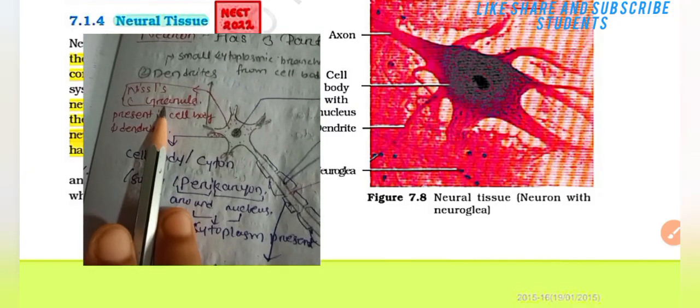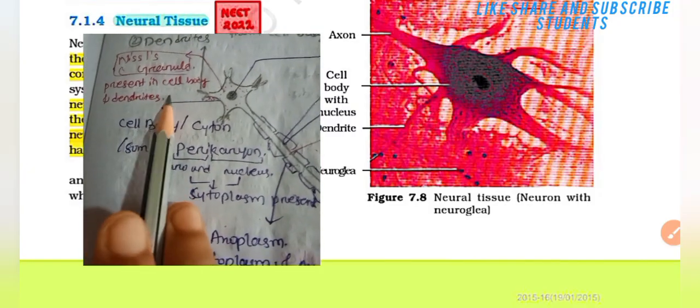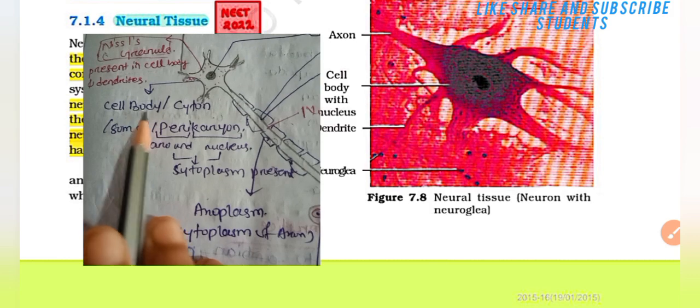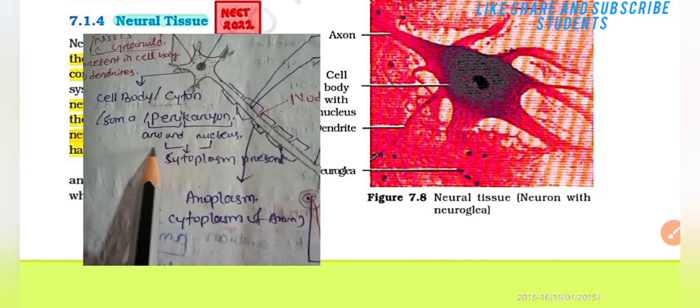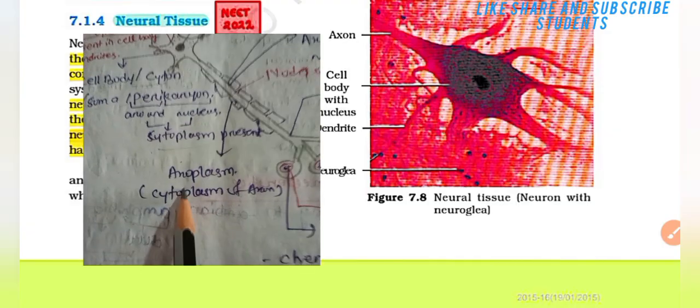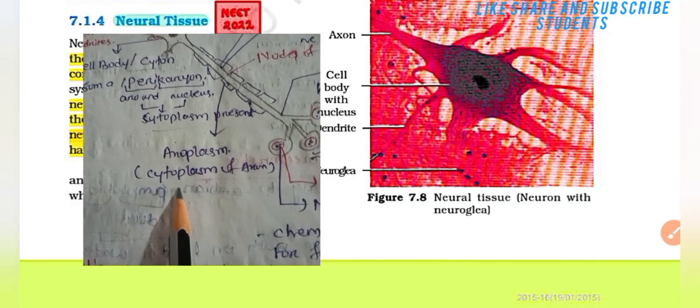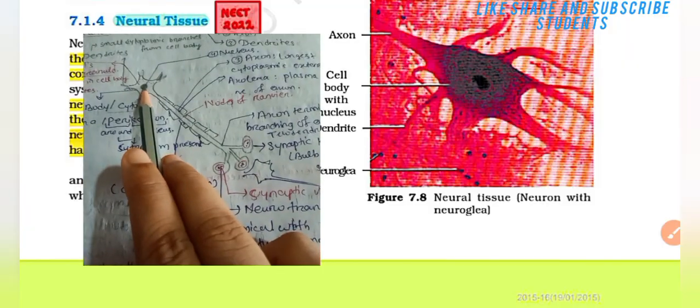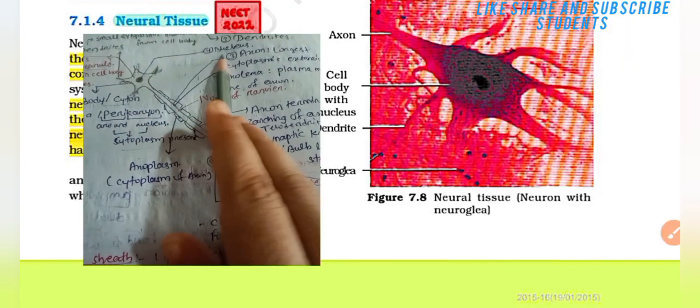In the dotted red part, the red part is called Nissl granules present in our cell body. It is called cell body or cyton, soma, perikaryon. Peri means around, karyon means nucleus. Cytoplasm is present. Axoplasm means cytoplasm of axon. Then at the center of the cell body is the nucleus.